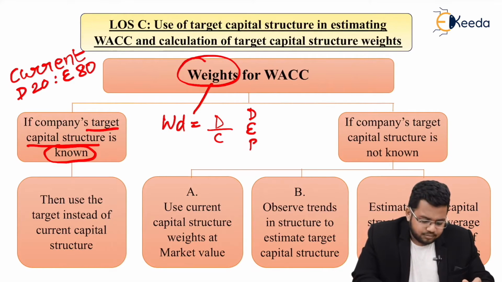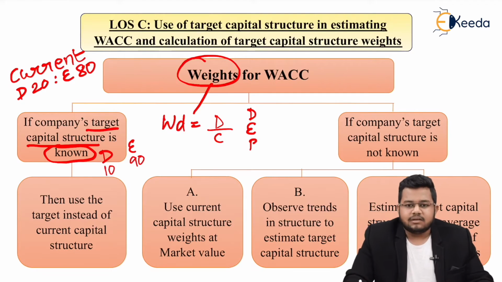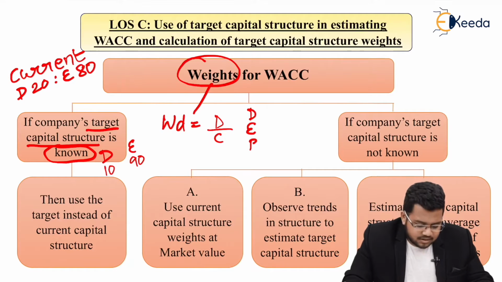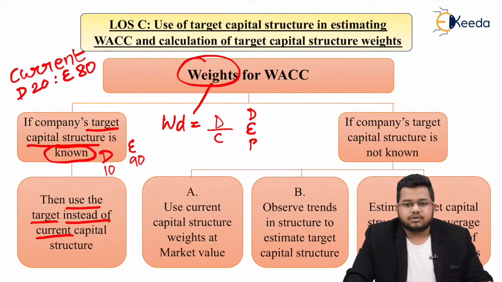But what if my target in the next 1 or 2 years is that I want debt to be reduced to 10 and equity to increase up to 90? Now that I know a target capital structure, I will use my weights as 10% and 90% itself. So basically, if the target capital structure is known, then use the target instead of the current capital structure.